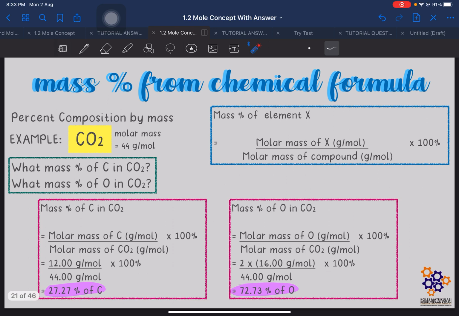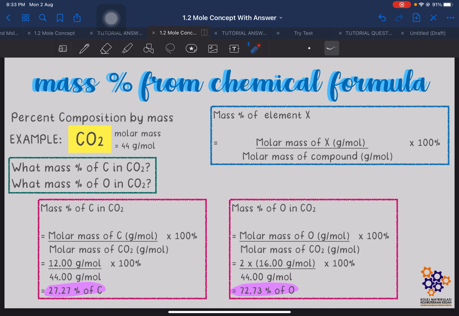Alright, next we are going to look at the mass percentage from the chemical formula. We can find the mass percentage of the atoms in a compound using this formula. For example, we have carbon dioxide, which has a molar mass of 44 gram per mole.